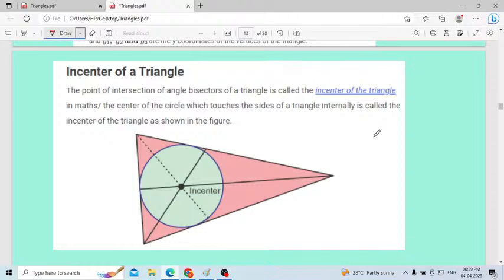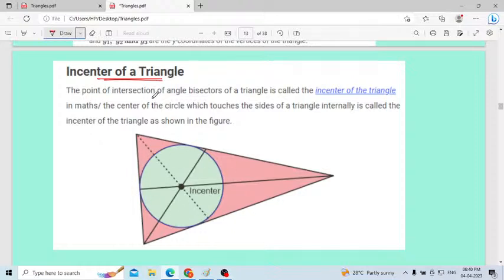Okay. Next one, the incenter of a triangle. What is meant by incenter? The point of intersection of the angle bisectors of a triangle is called the incenter of the triangle. This is the triangle we consider. Then at the incenter we can draw a circle inside the triangle.